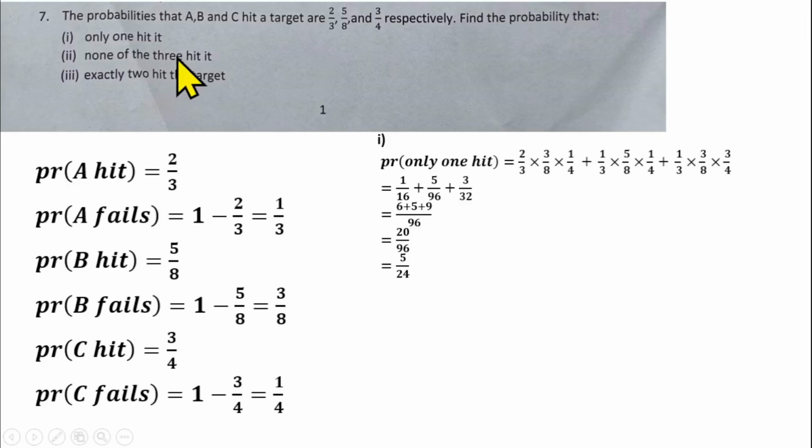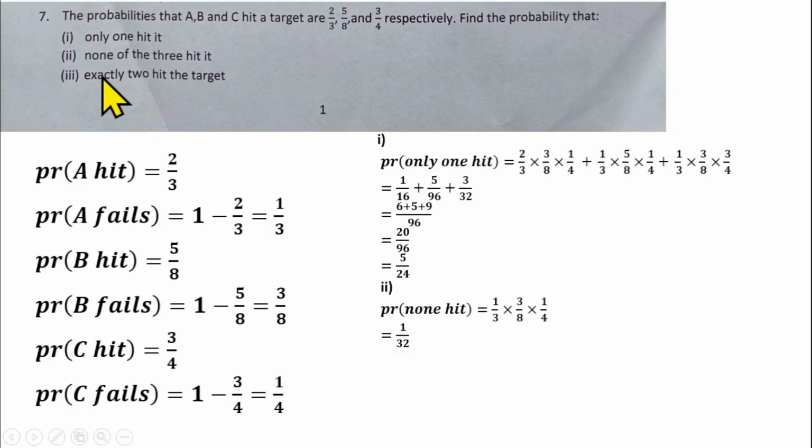Then none of the 3 hit the target. So that will be the probability that A fails multiplied by the probability that B fails, multiplied by the probability that C fails. So the probability that none hit is 1 over 3 times 3 over 8 times 1 over 4. If you simplify that, that'll give us 1 over 32.